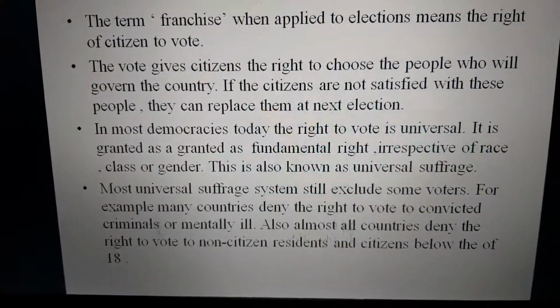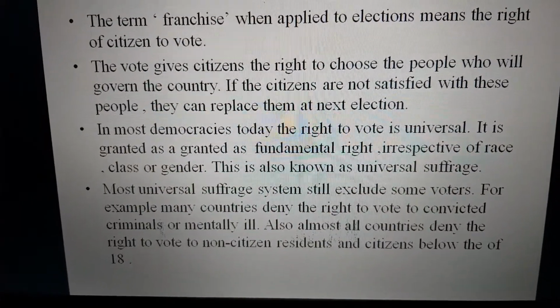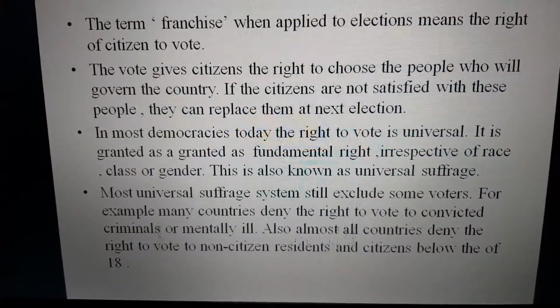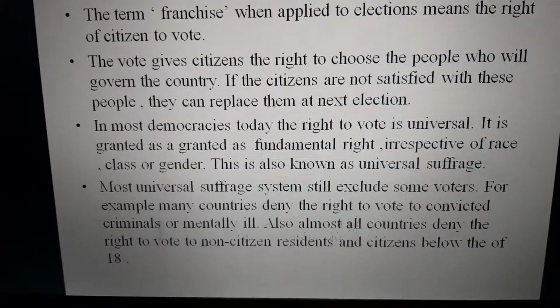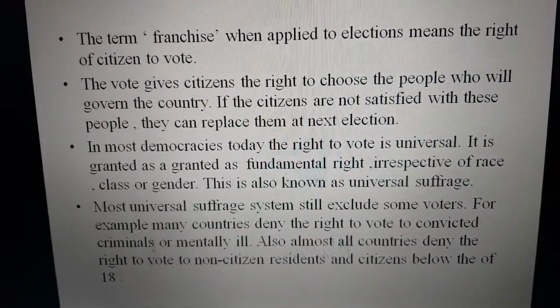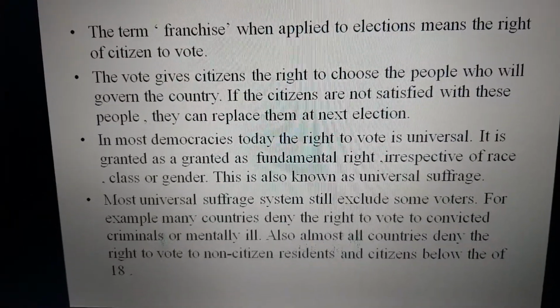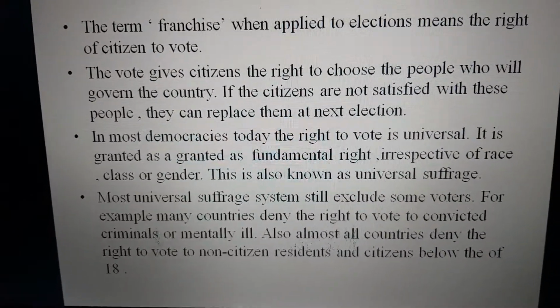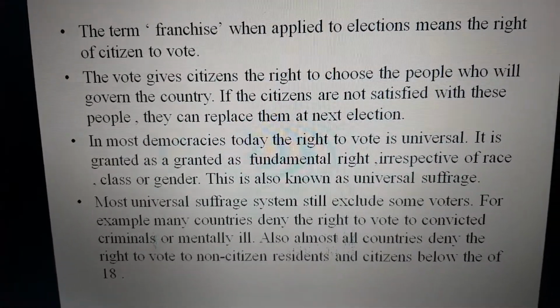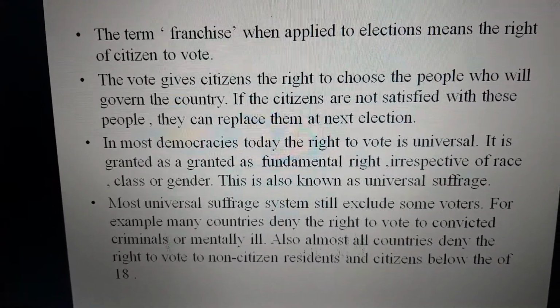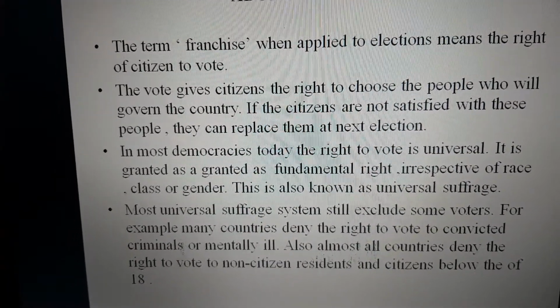Let's see. First, for example, many countries deny the right to vote to convicted criminals or the mentally ill. Means a person who is a criminal, or a person who is mentally ill, does not have this right. And also all countries deny the right to vote to non-residents. A person who is not a citizen of a particular country does not have the right to vote.